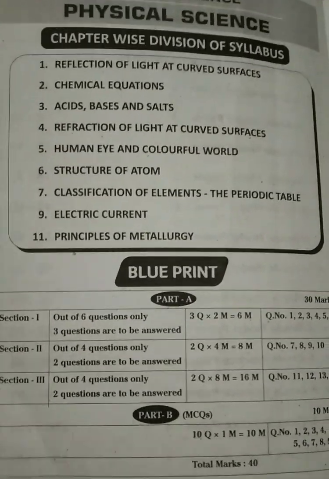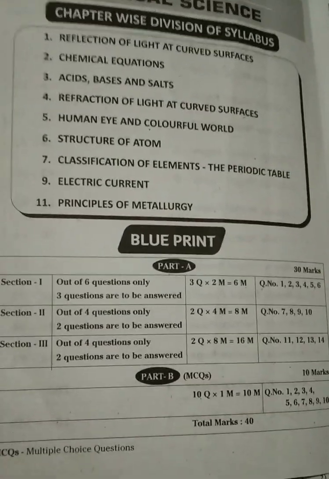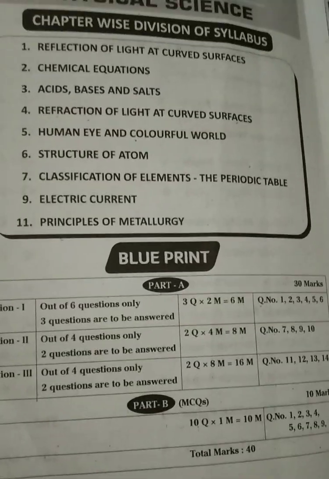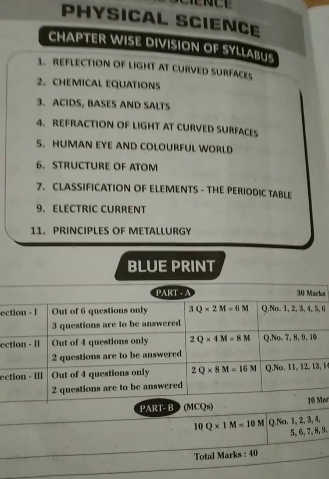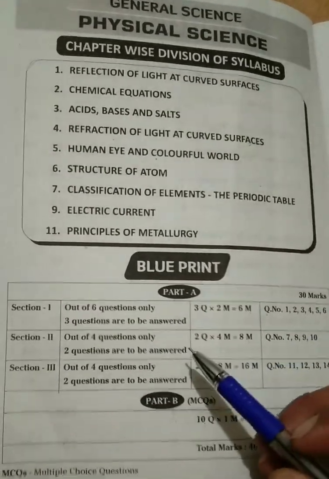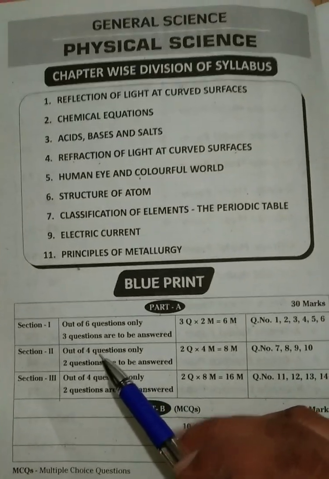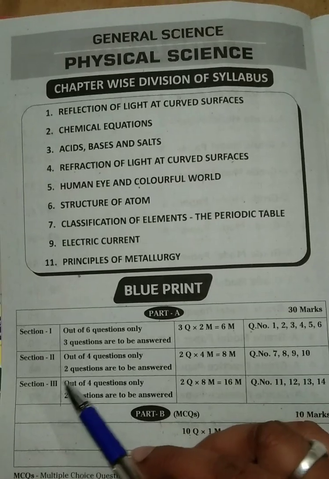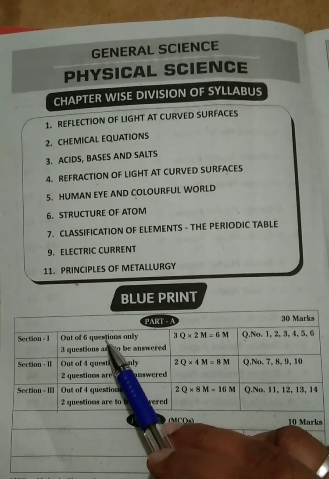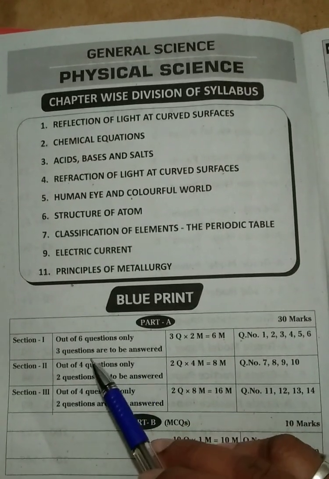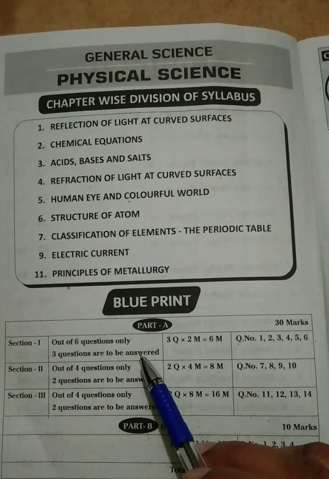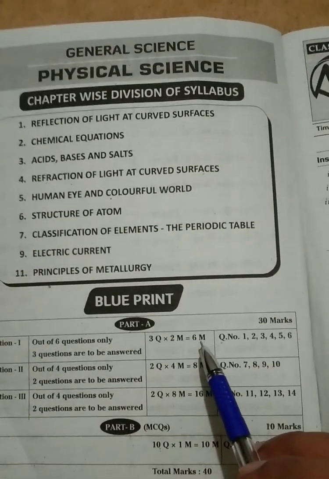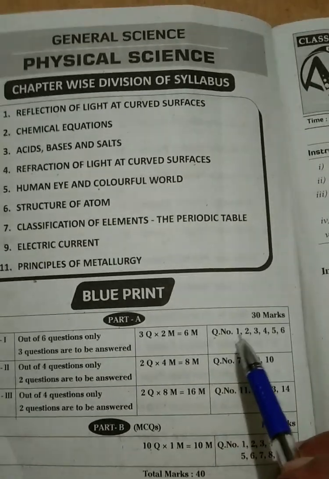And if you observe here the blueprint, section A, part A 30 marks and part B 10 marks. Under part A we have three sections: section 1, section 2, section 3. In section 1, out of 6 questions, only 3 questions are to be answered. Each question carries 2 marks. 3 into 2, 6 marks. That is question number 1 to 6.